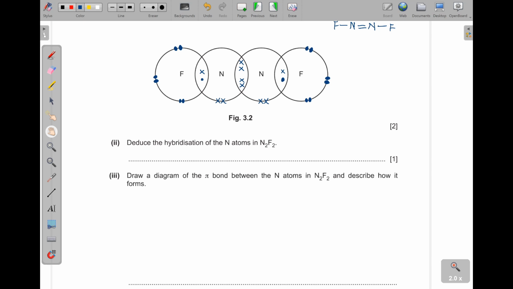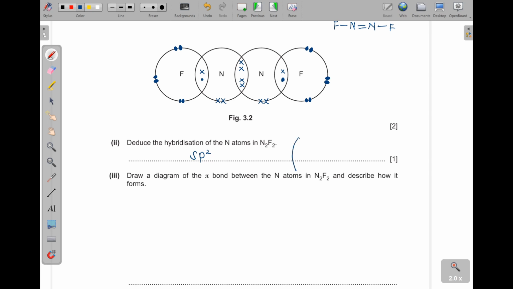Deduce the hybridization of the nitrogen atoms. So the hybridization, since this is a double bond, is sp2. So you don't need to waste time. That is sp2. A triple bond is sp.